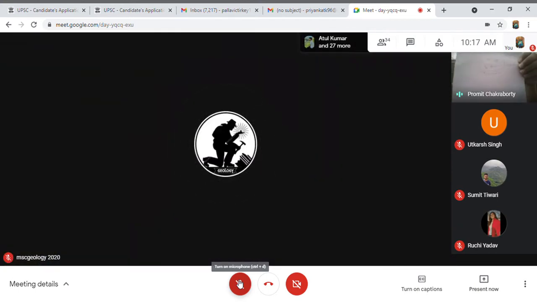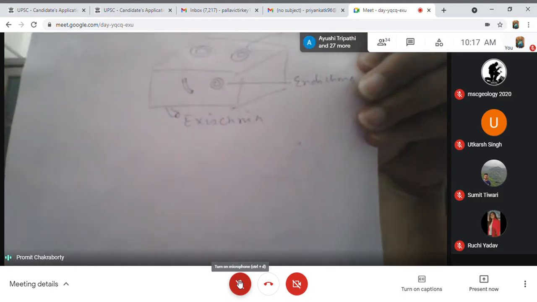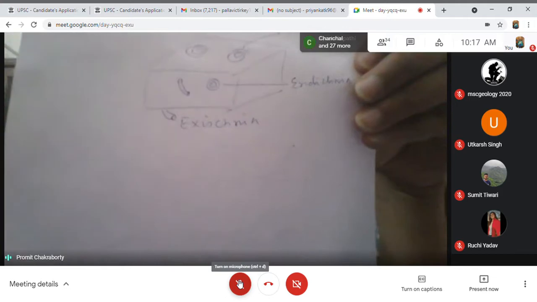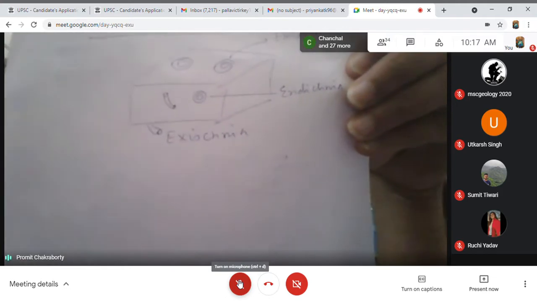So what Martinsen tried to do was classify the trace fossil based on whether it is on the surface of a bed, within a bed, or outside the bed.